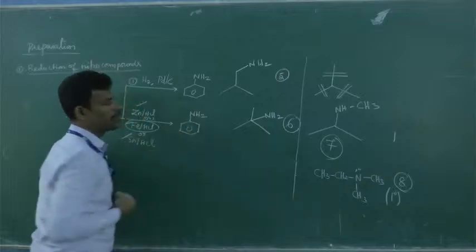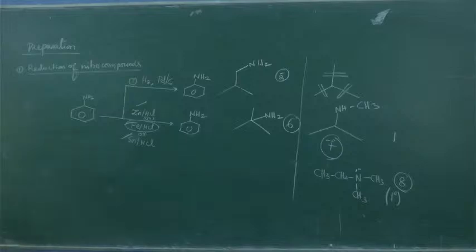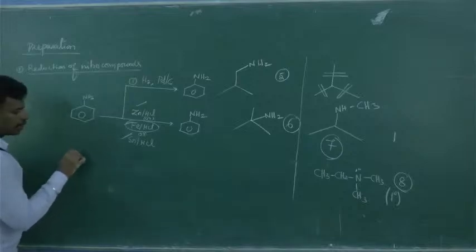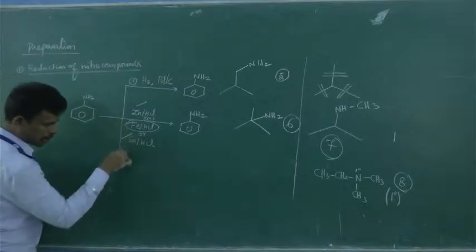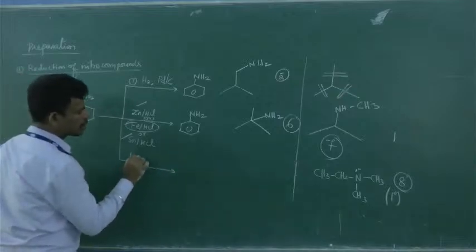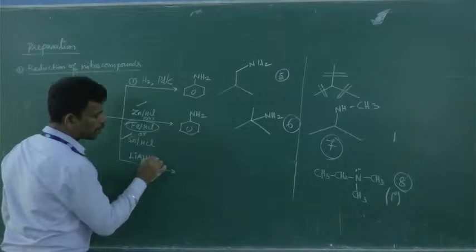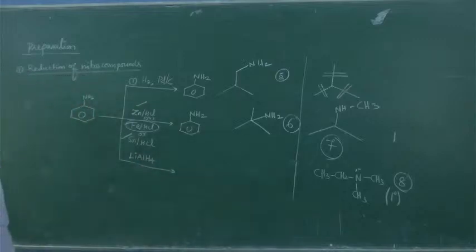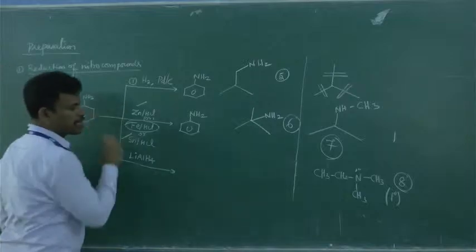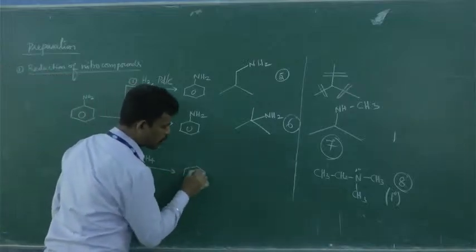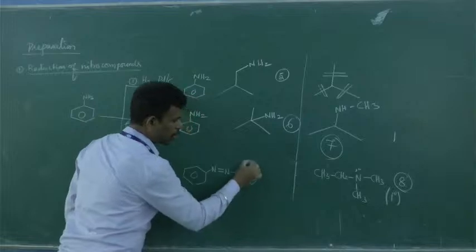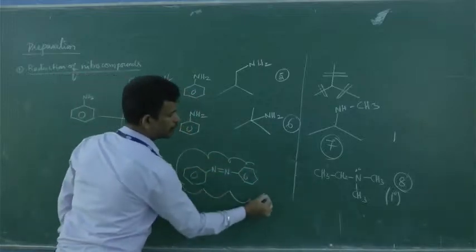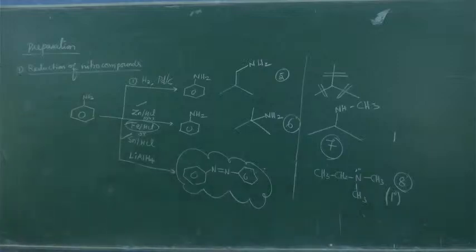This is the most important conversion. Please note this. Okay, suppose if I use lithium aluminum hydride, which is not there in NCERT, please note this. These are strong reducing agents. Suppose if I use it on nitrobenzene, what I will get is azobenzene. Please note this. They will ask this, not aniline; this is exceptional. Suppose if I use lithium aluminum hydride as a reducing agent, what I will get is azobenzene.